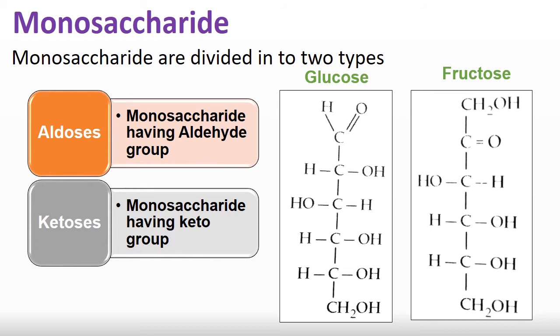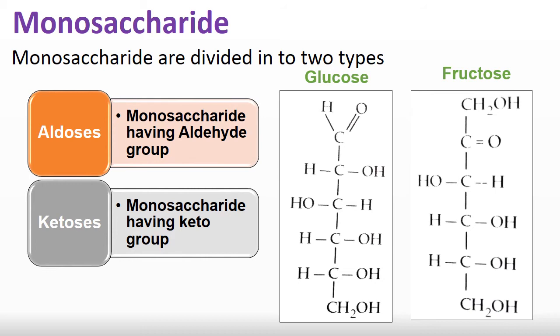If the monosaccharide has an aldehyde group, it is an aldose. If the monosaccharide has a keto group, it is a ketose. So monosaccharides are divided into aldoses and ketoses. If they have an aldehyde group, then aldoses; if they have a keto group, then ketoses. Here are the two examples, glucose and fructose.